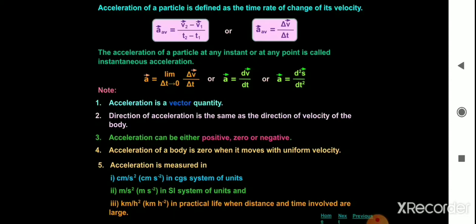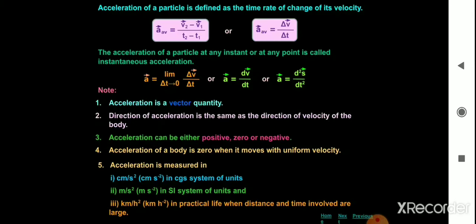The acceleration of a particle at any instant or at any point is called instantaneous acceleration. We have instantaneous velocity, instantaneous speed. Similarly, we have instantaneous acceleration. At a particular instant of time, the acceleration of that particle is called instantaneous acceleration.